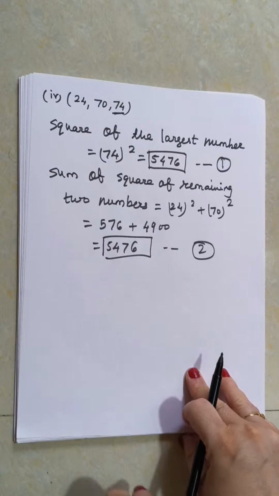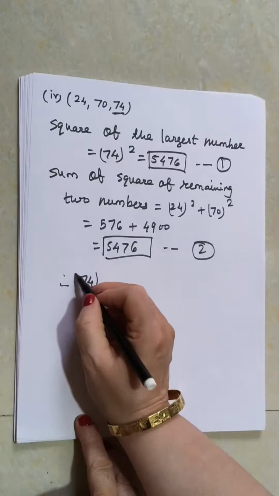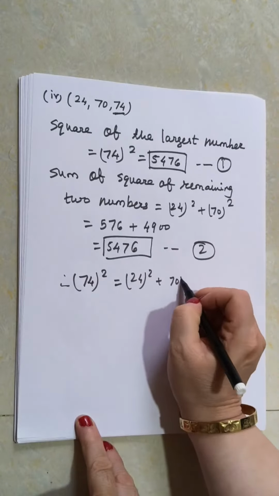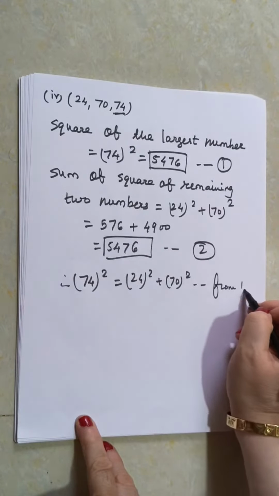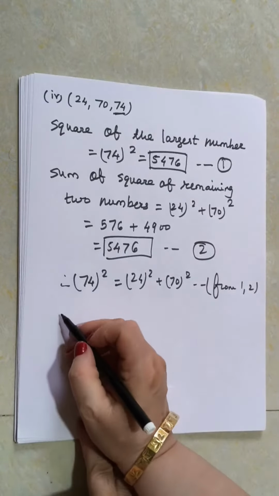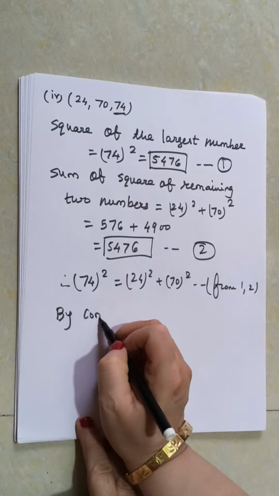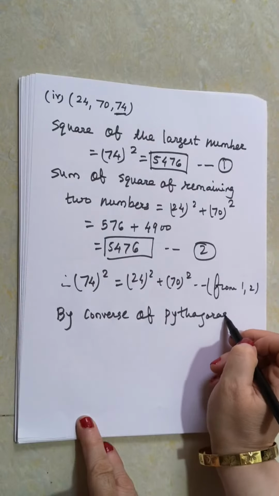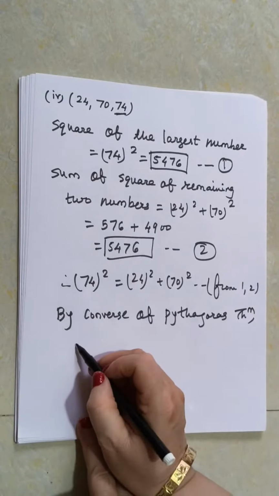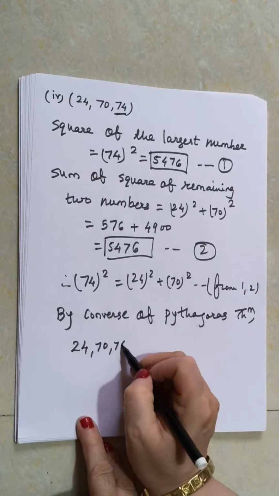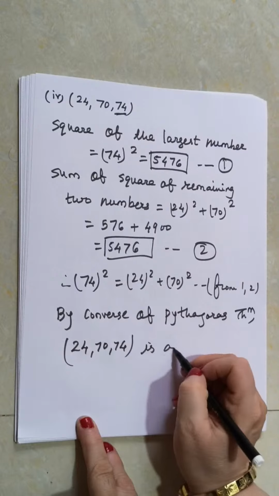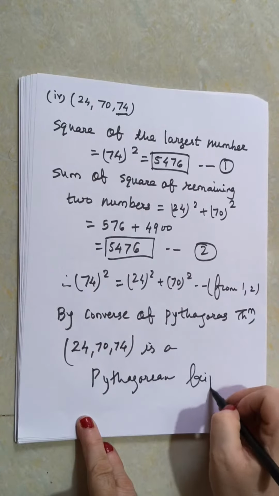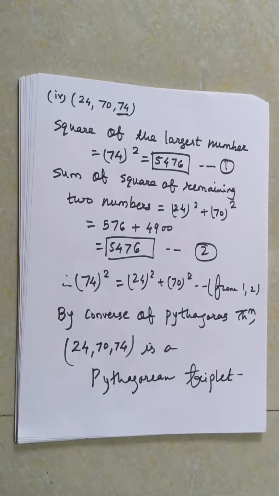Both these are equal. Therefore, what can we write? 74 square is equal to 24 square plus 70 square, from 1 and 2. And if it is equal, then by the converse of Pythagoras theorem, what will happen? 24, 70 and 74 is a Pythagorean triplet. So did everybody understand?